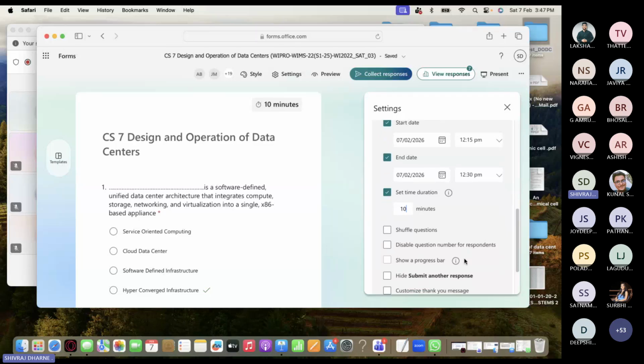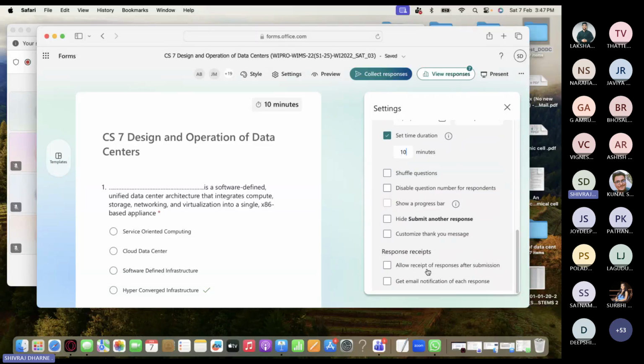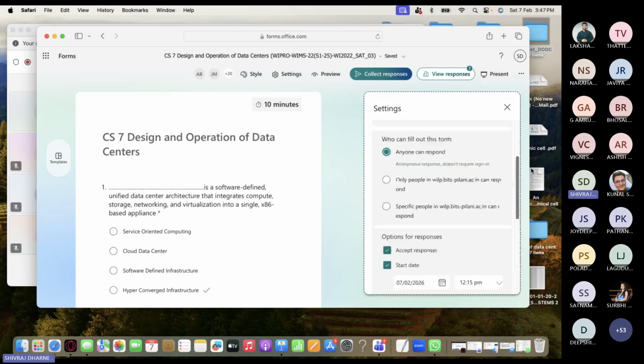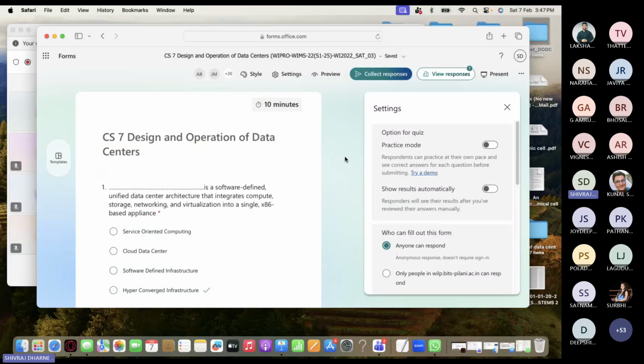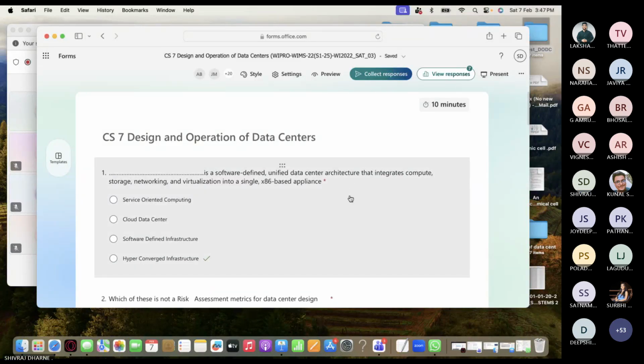Yeah. And then I should say allow the receipt of response, right? After submission. This one. Correct? Yeah. Get the email notification for each response. Okay, I will get allow receipt of response. You can select any. Okay, this is done. Thank you so much. And let's see. Now you can try. Can you just try?